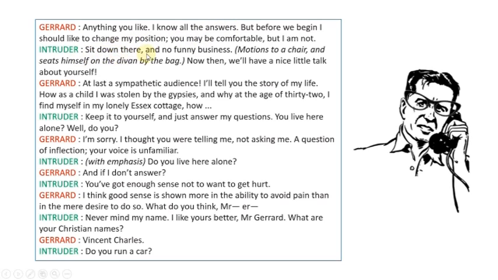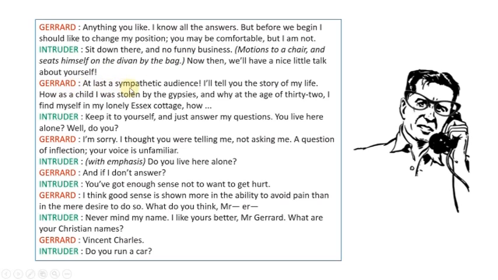Intruder: Sit down there. And no funny business. Motions to a chair and seats himself on the divan by the bed. Now then, we will have a nice talk about yourself. The intruder tells Gerard to sit on the chair, and he himself sits on the divan and wants to talk with Gerard. He says that no funny business means that he should not try to run or try to inform others about the intruder.